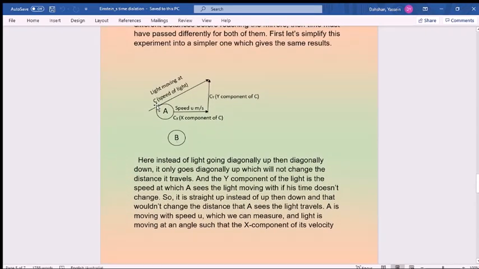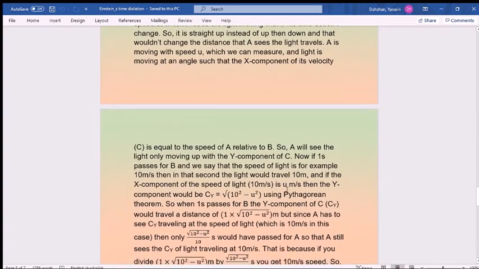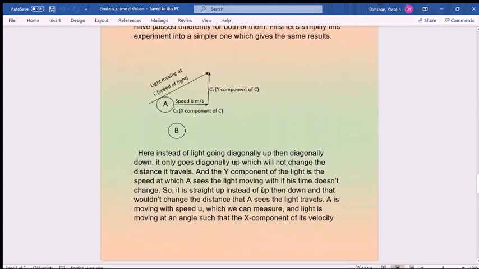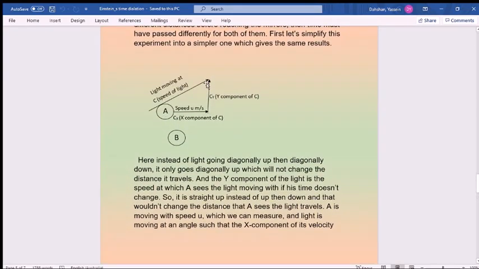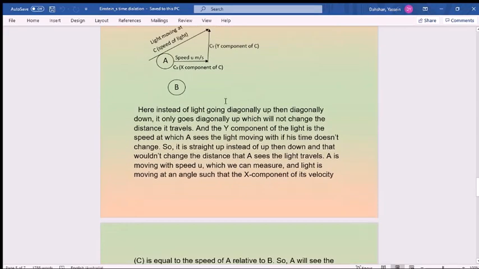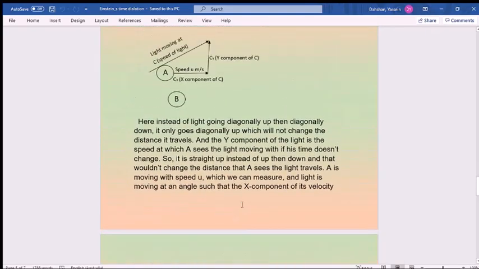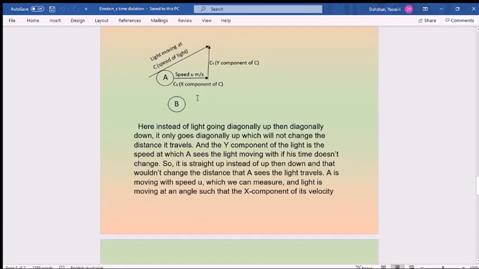So if 1 second passes for B, light will move c distance. In 1 second for B, the y component will travel a distance of 1 times root 10 squared minus u squared, because when 1 second passes for B, the light will travel c distance.